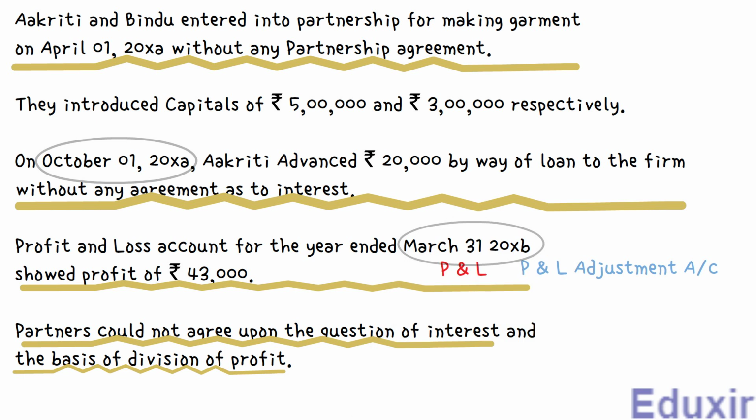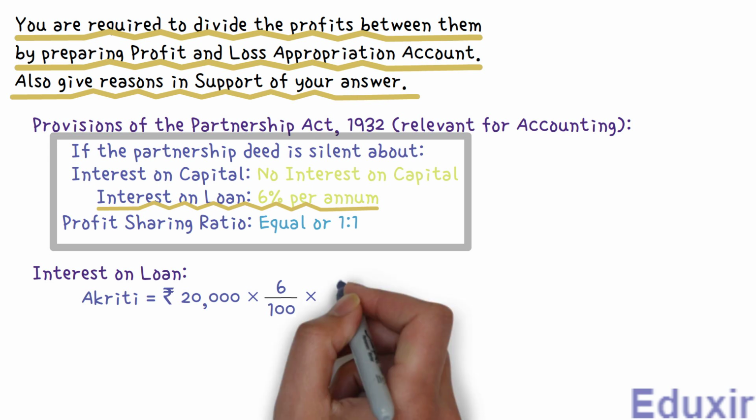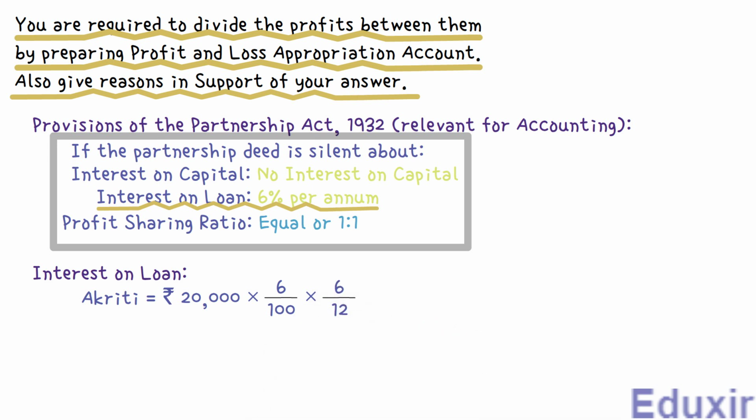So, from October 1st of any given year to March 31st of the following year, the duration of time is 6 months, right? So, this interest on loan should be considered only for 6 months, not for the entire year. So, let's multiply this yearly interest with 6 upon 12. This should give us the interest on loan for a period of 6 months.